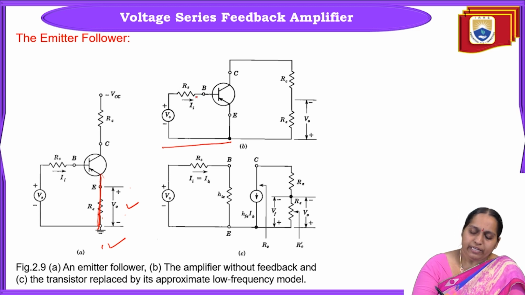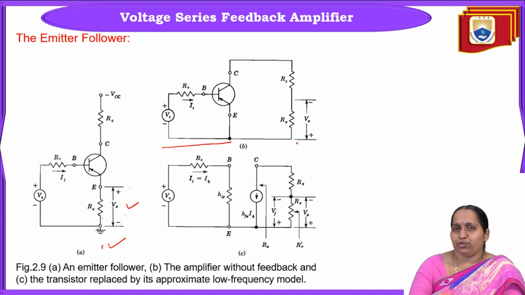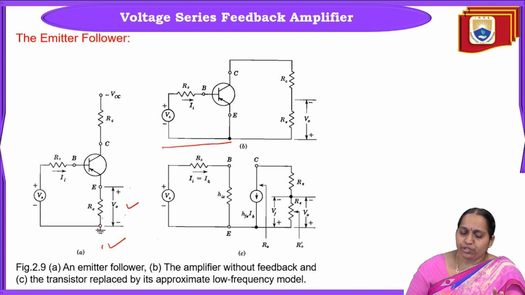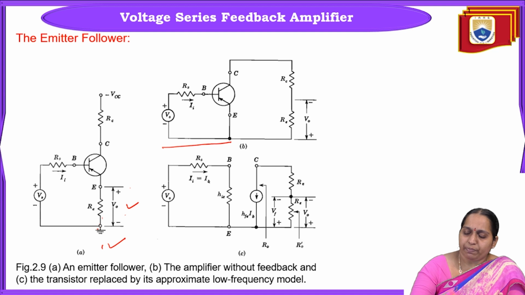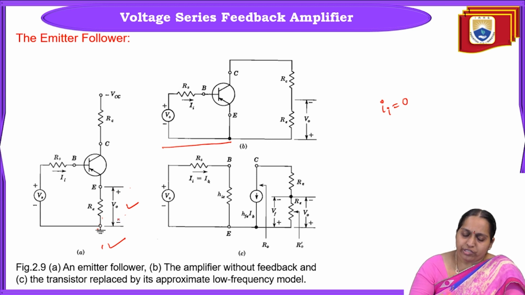Then if you want to draw the output part, the output circuit, what are we doing? We are seeing whether it is shunt comparison or series comparison. If it is series comparison, what are we supposed to do? Since it is series comparison, we set II equal to 0, that is, input current II equals 0. Since the output XF is voltage, since it is voltage sampling, to draw the input circuit we have set V0 equal to 0.